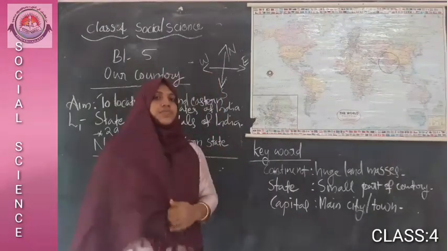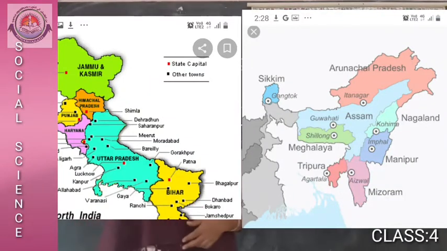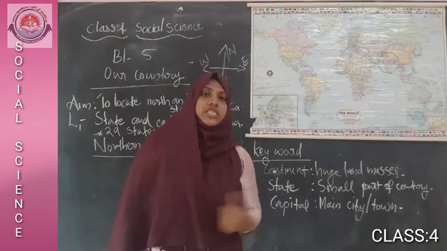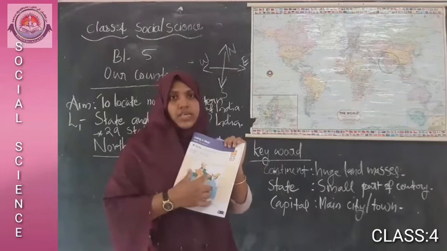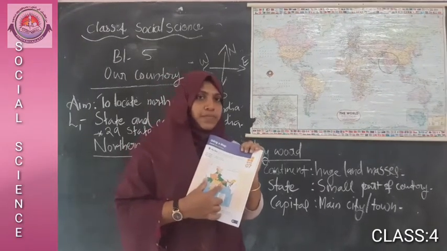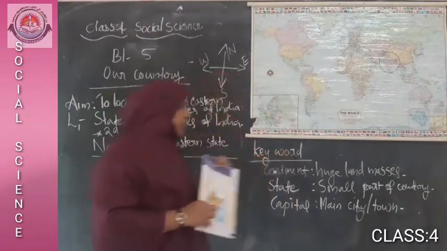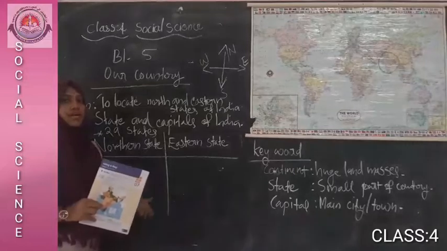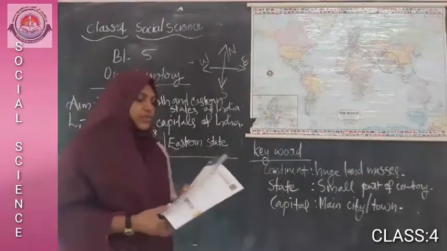You can do it. If you're watching this video, you can pause the video, look at this map and find the answer. Okay, let us start the completion of this table.